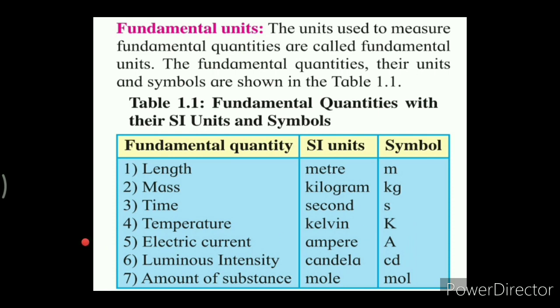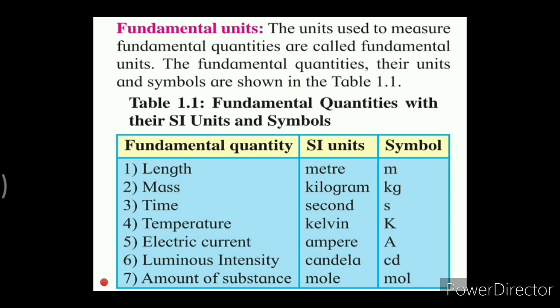Then the fifth fundamental quantity is electric current, which is measured in ampere and denoted by A. Then the next fundamental quantity is luminous intensity, which is nothing but the intensity of a light source that can be estimated by the human eye. It is measured in candela and hence denoted by cd. And the last fundamental quantity is the amount of substance, which is measured in mole, and the symbol is mol.